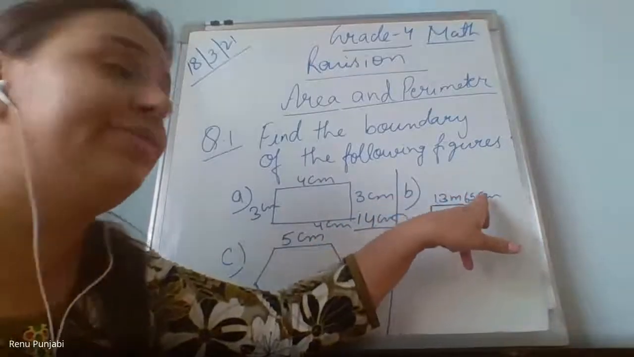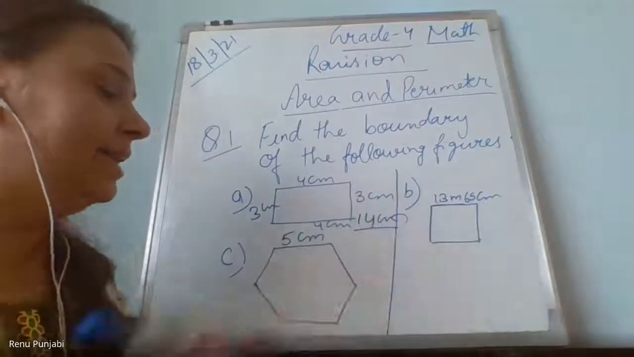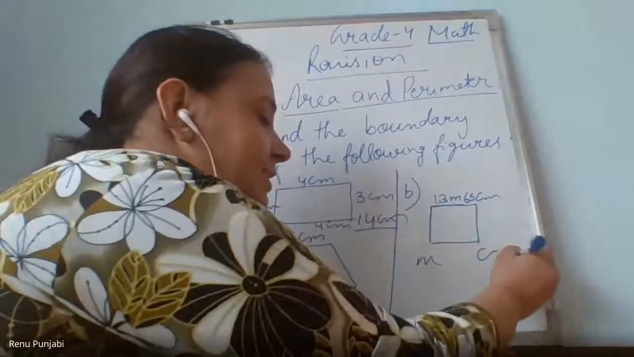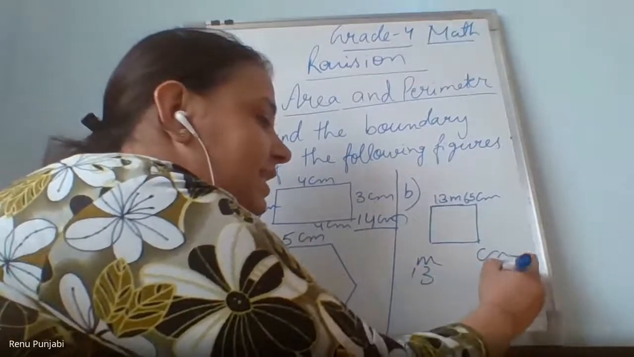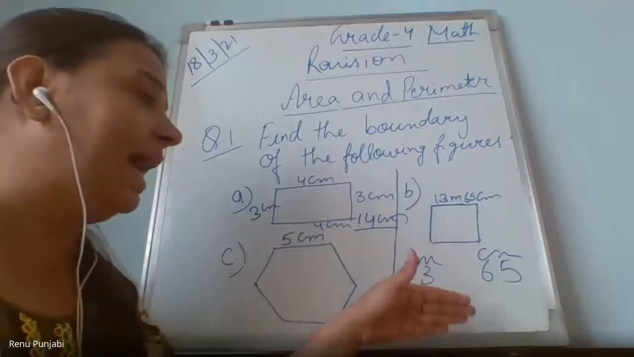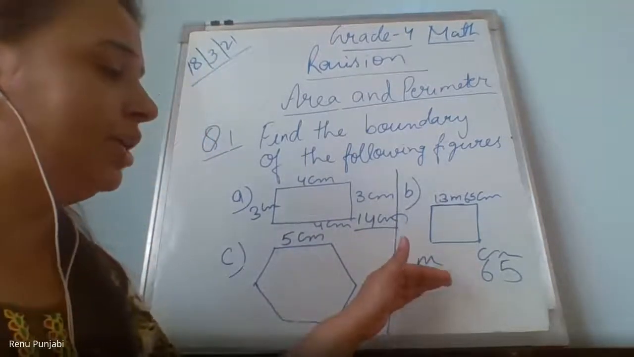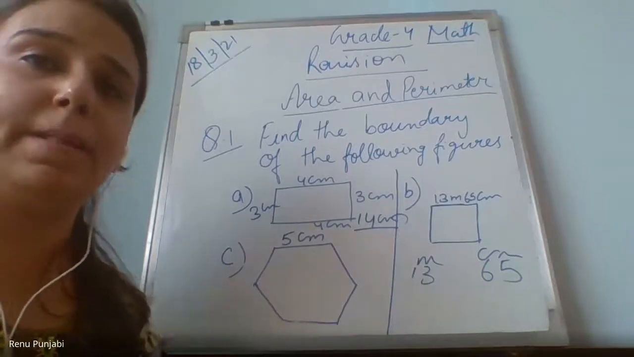Ma'am, in B1, it is a square. So in one only it is coming 13. It's 13 meters 65 centimeter. So when you add meter and centimeter, 13 meters 65 centimeter, add this 4 times, or you multiply it by 4, and find the perimeter of this figure. Find out fast.